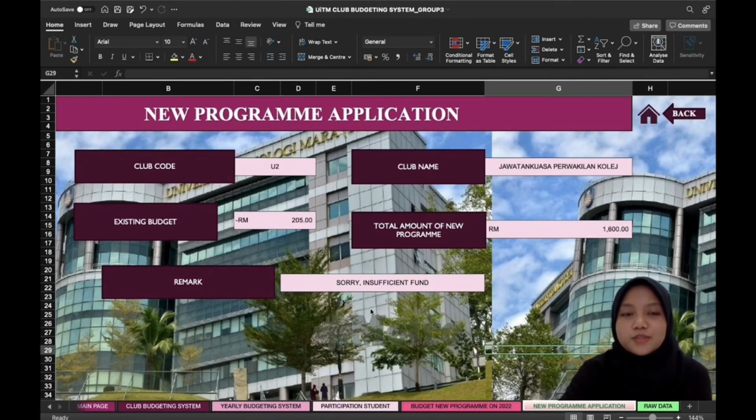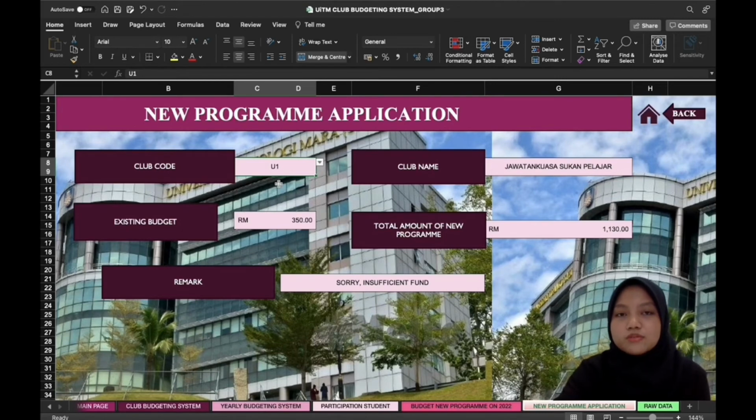All they need to do is choose their club's code to ensure that the budget they have now and the budget they need for the new program is enough and sufficient. So this club code is U1 and the club's name will appear here, which is Jawatan Kuasa Sukan Pelajar, and this sheet will show their existing budget, which is 350 ringgit, and their total amount for the new program, which is 1,130 ringgit.